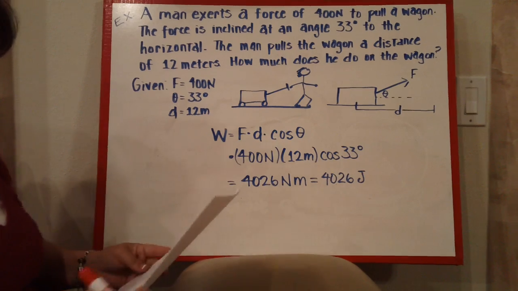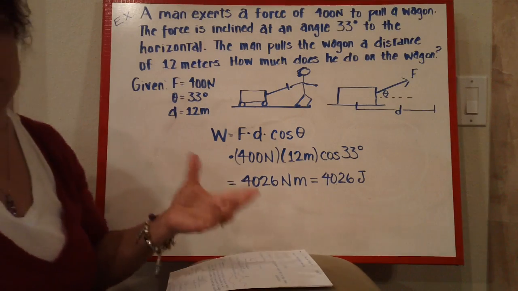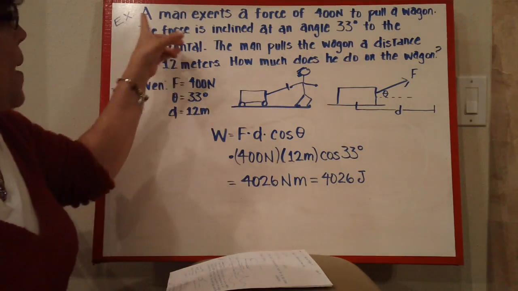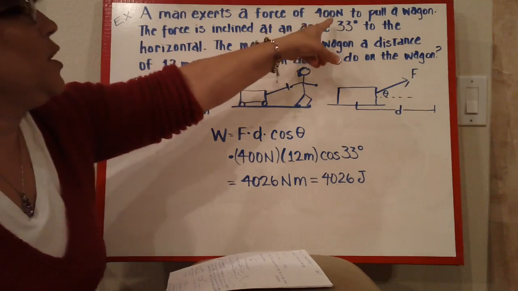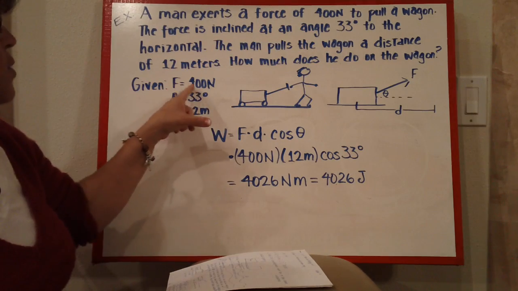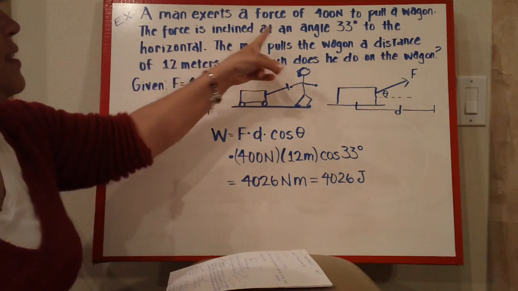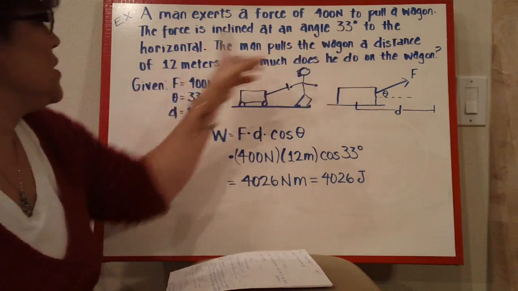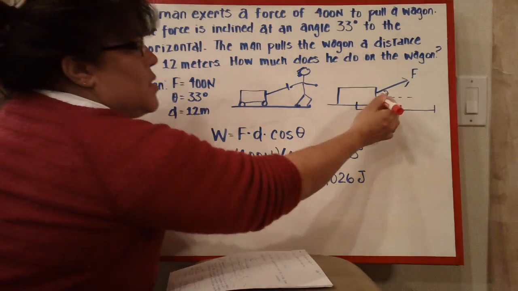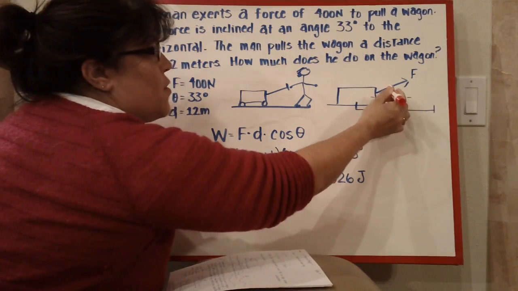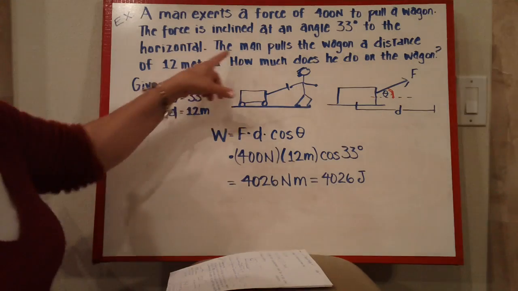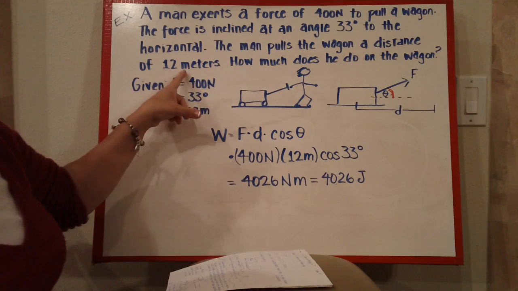Okay, so let's actually try an example here, and this is pretty much plugging numbers right in. A man exerts a force of 400 newtons, so that's our given force, to pull a wagon. The force is inclined at an angle of 33 degrees to the horizontal. So this is our horizontal, and this is our 33 degrees. The man pulls the wagon a distance of 12 meters.